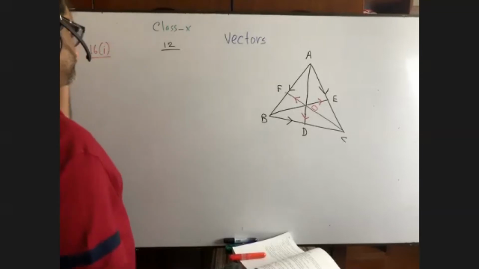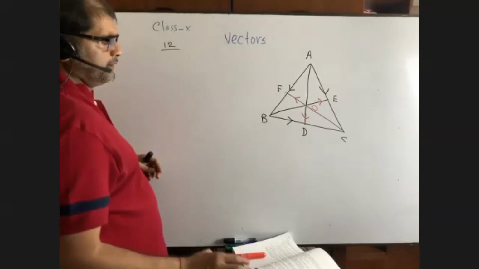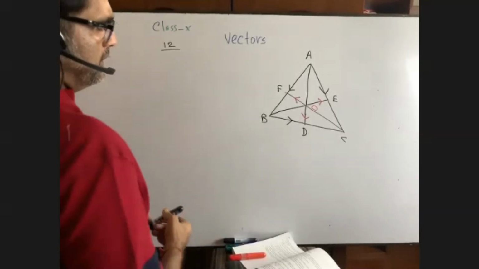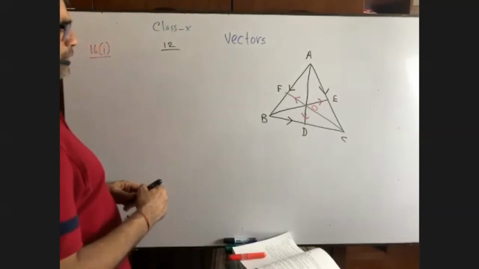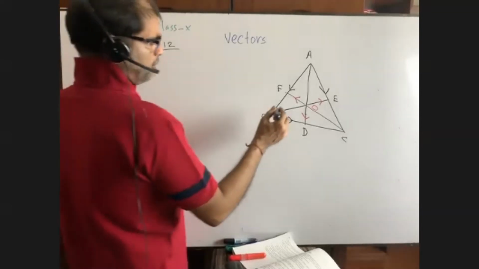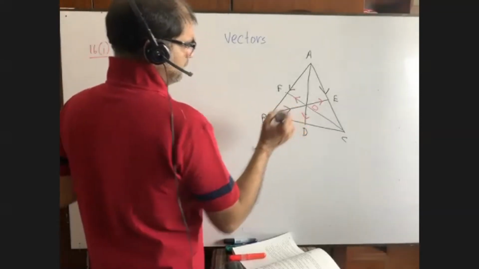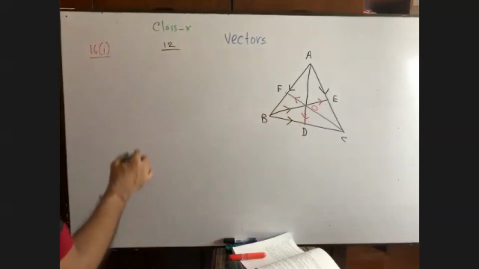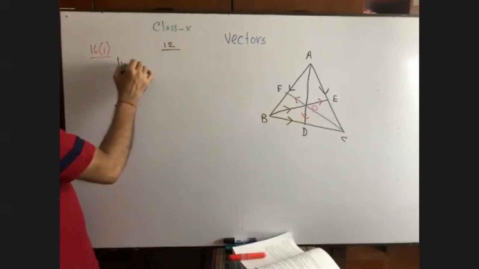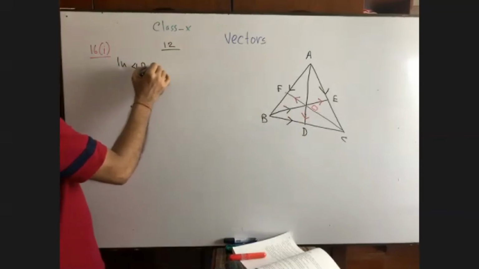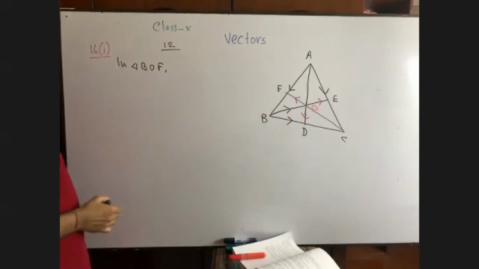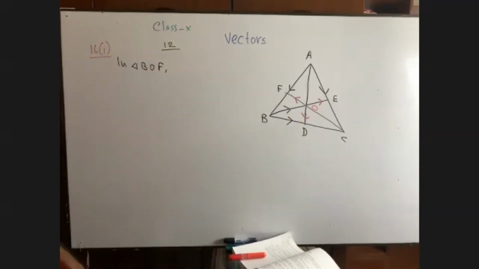Now, dear students, you see in triangle BOF, what triangle am I going to consider? Triangle BOF. In triangle BOF, can you please apply the addition triangle law of vectors?